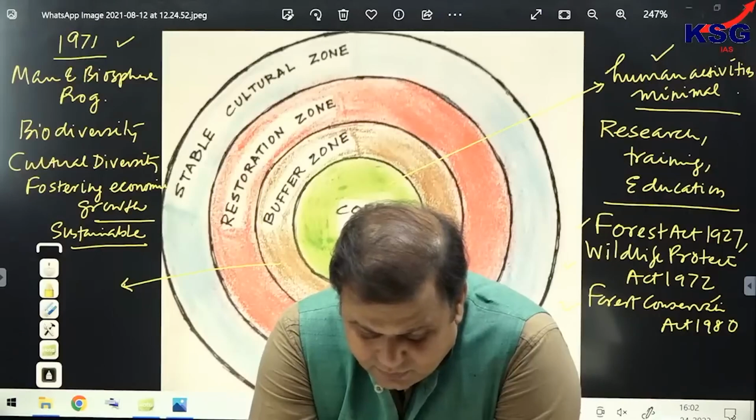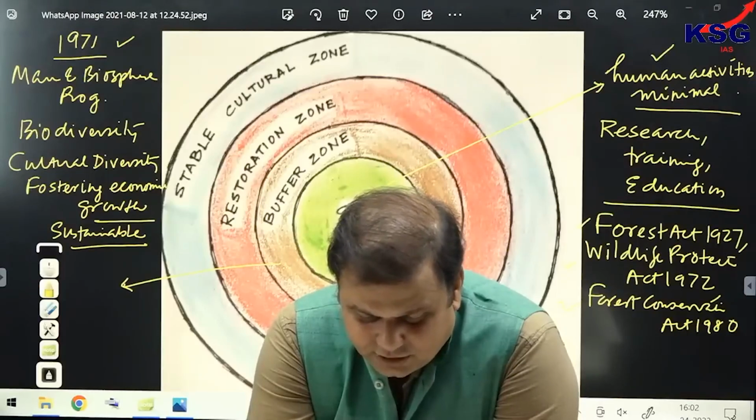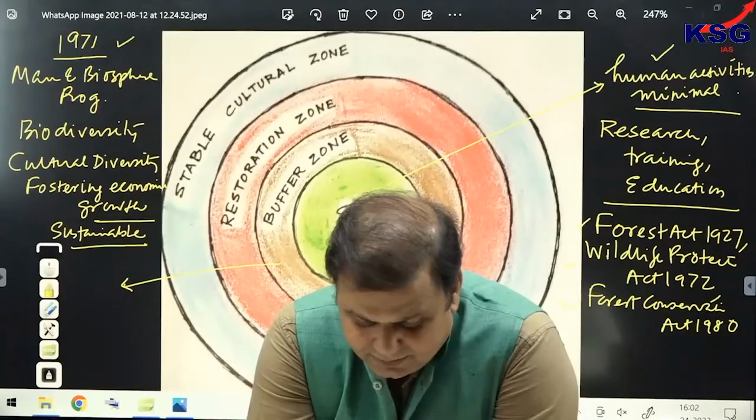Clear? And this is where IFO's offices are posted. IFO's offices are posted in buffer zone, in these zones.